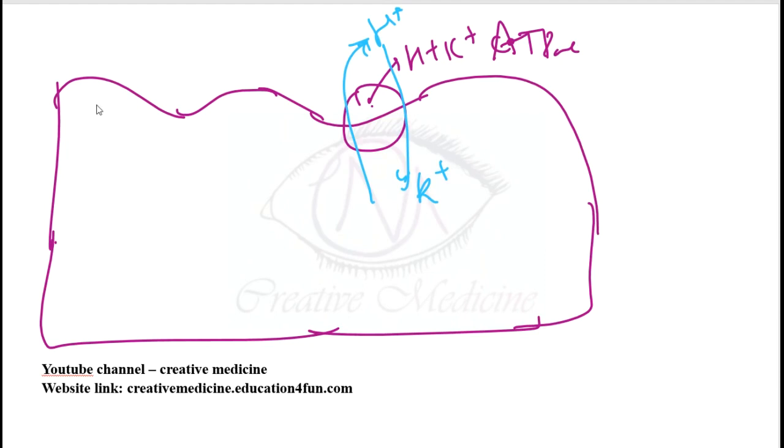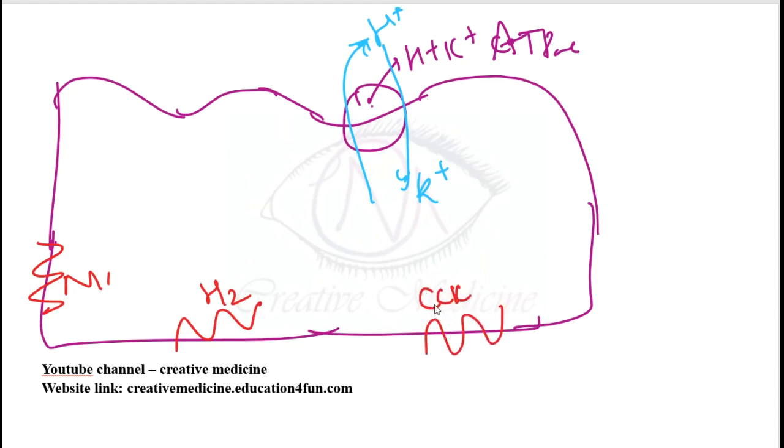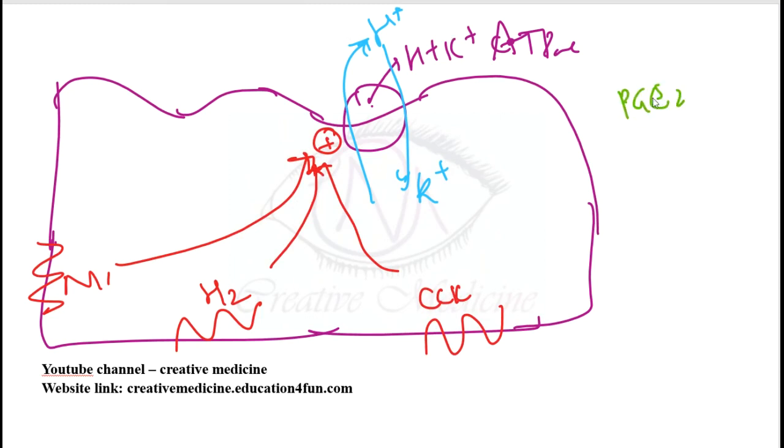Then it has the following receptors. It has the M1 receptor. Then it has one histamine receptor, that is the H2 receptor. Then it has one more, the CCK, that is cholecystokinin receptors. All these M1 receptors, H2 receptors and CCK receptors will activate this H plus K plus ATPase. Whereas prostaglandin E2 will inhibit the H plus K plus ATPase.